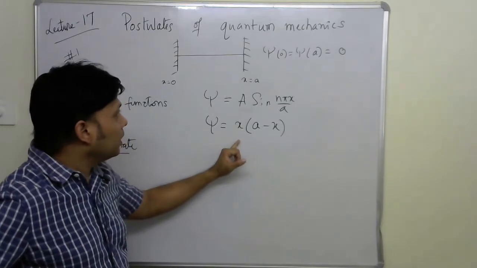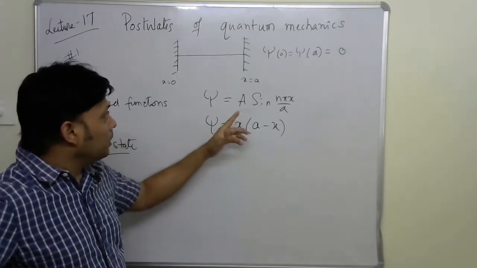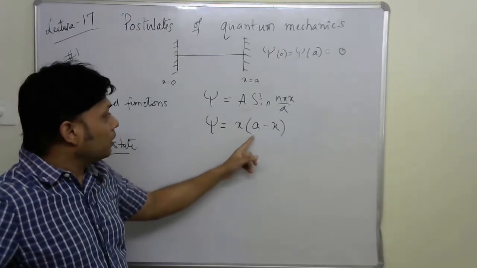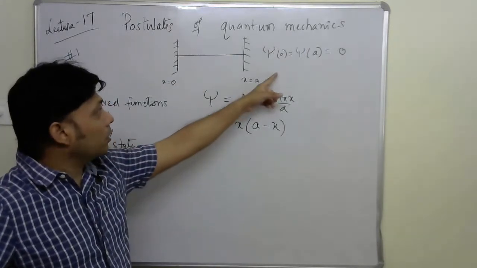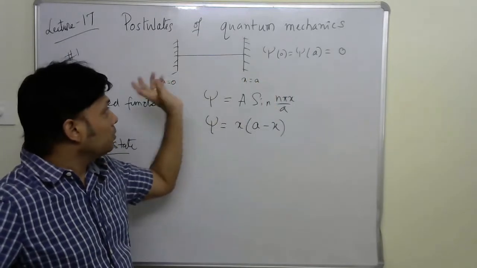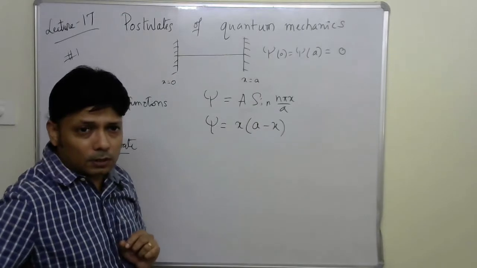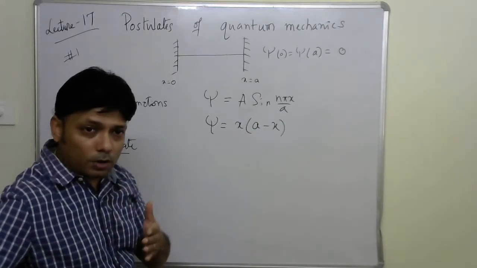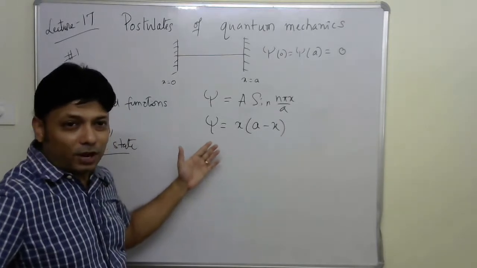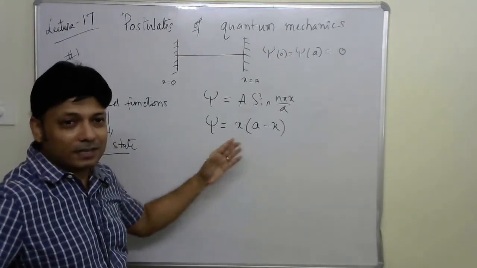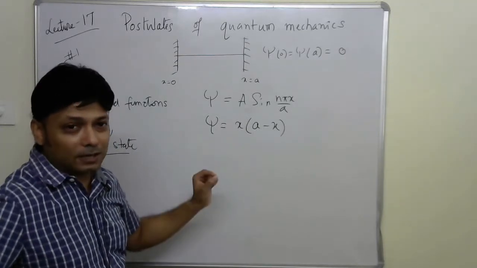Now you check that the same function psi becomes 0 at x is equal to 0, and it becomes 0 at x is equal to a. That means it fulfills all the necessary conditions for the particular system, that is, for the particular confinement. Now it's your job to verify whether this wave function is finite, continuous and single valued, and its first derivative is finite, continuous and single valued.